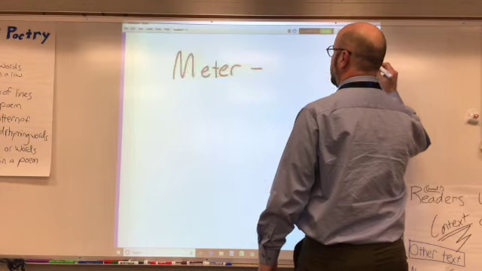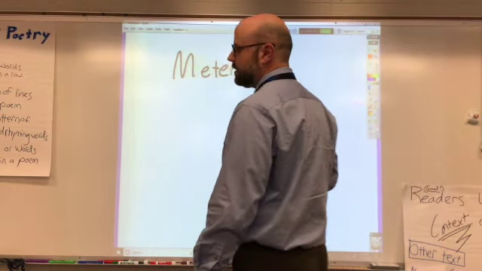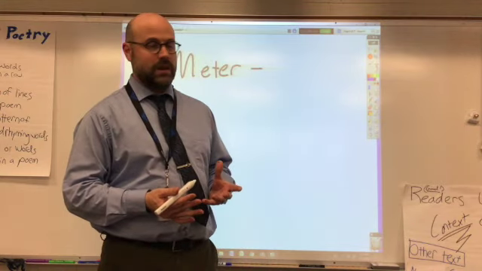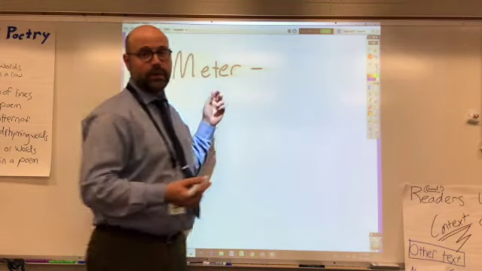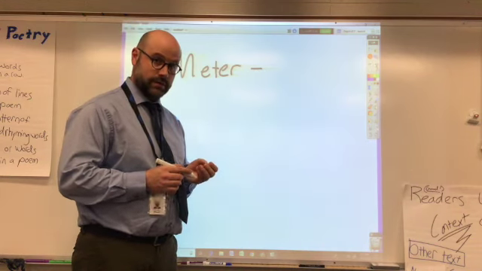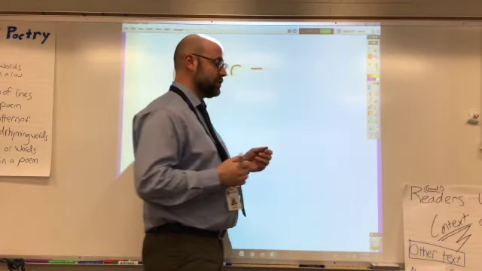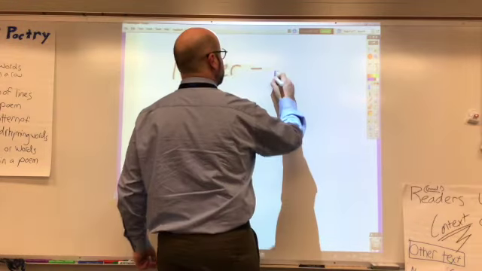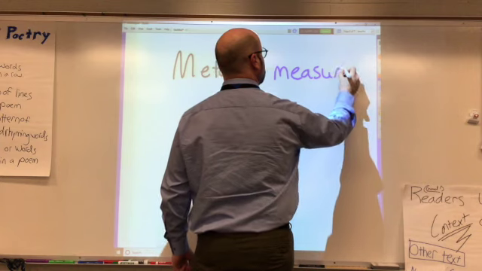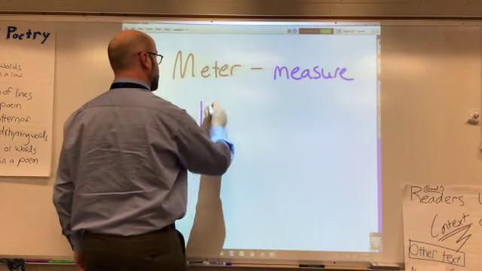And then our last one here is meter. Now, before I even write anything down, we have looked at this word before. Where have we heard it? Yeah, back in module 2 of math, right? Meter means measure. When we were talking about something like a kilometer.